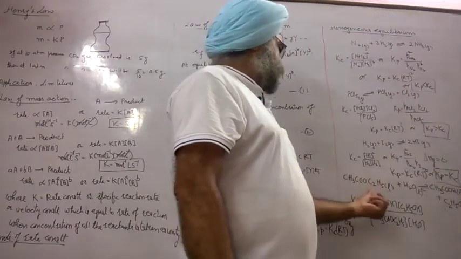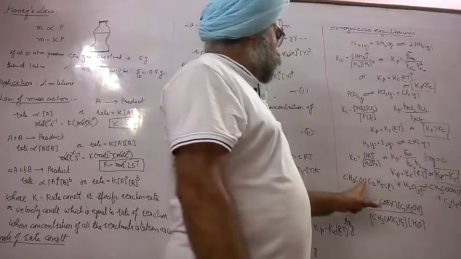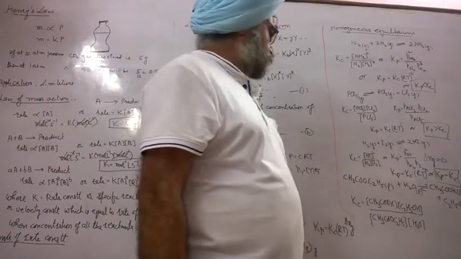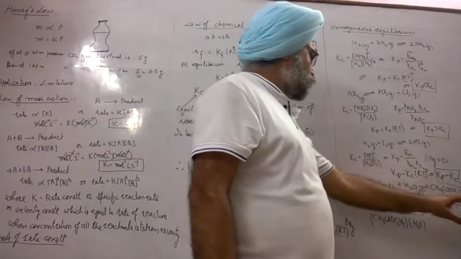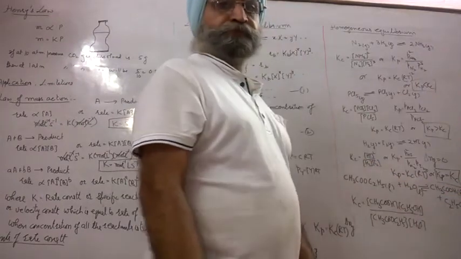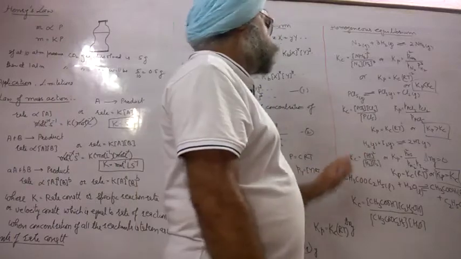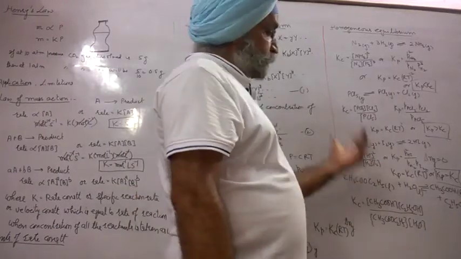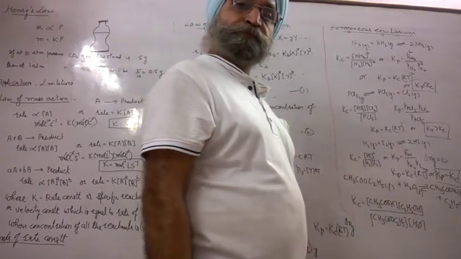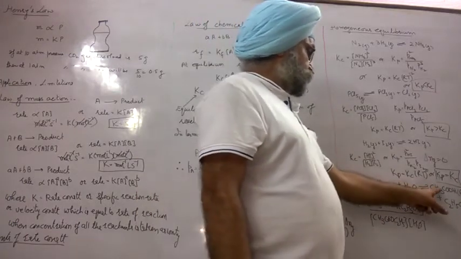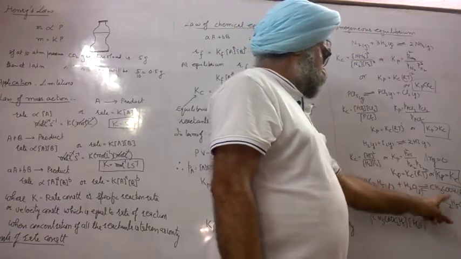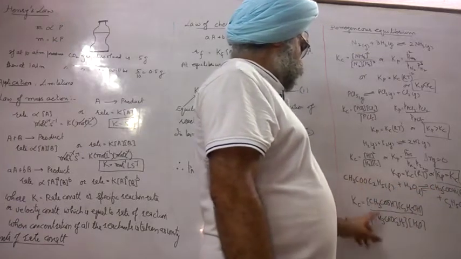We have studied this section. Ethyl acetate with water gives acetic acid and ethanol. All are liquid, means homogeneous equilibrium. Then Kc is equal to concentration of product over concentration of reactant.